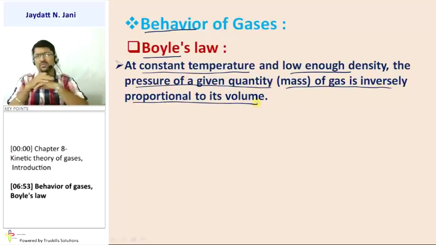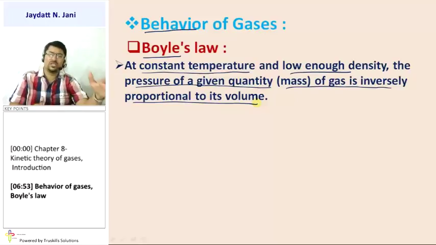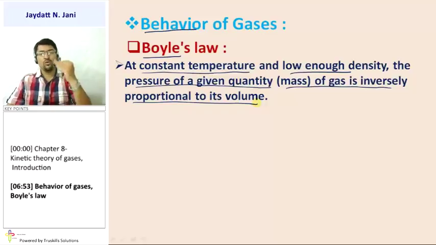Density means mass upon volume. So if you keep mass constant, you have to change the volume. So here we need low enough density.